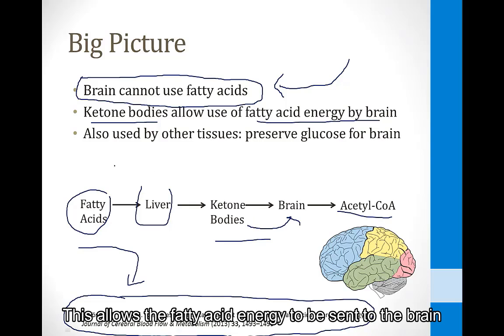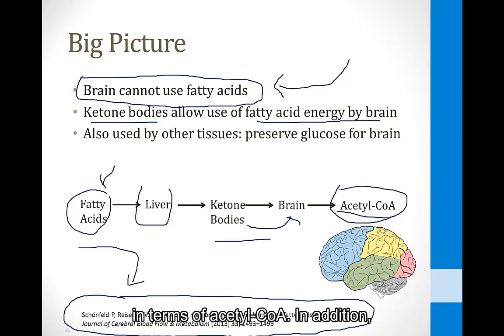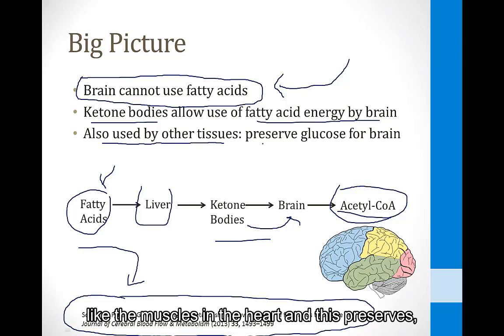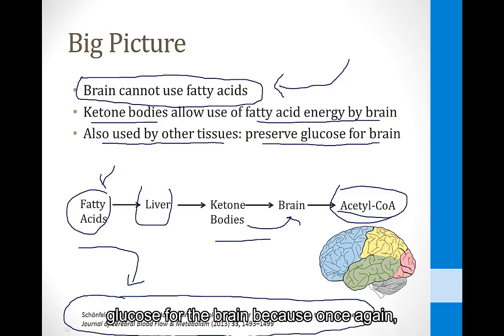This allows the fatty acid energy to be sent to the brain in terms of acetyl-CoA. In addition, the ketone bodies are used by other tissues like the muscles and the heart, and this preserves glucose for the brain because, once again, the brain can't use those fatty acids, which are very high sources of energy during times of fasting and starvation.